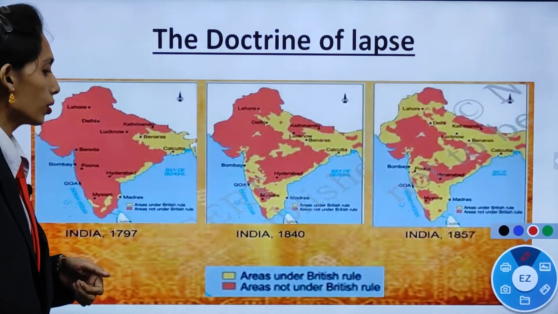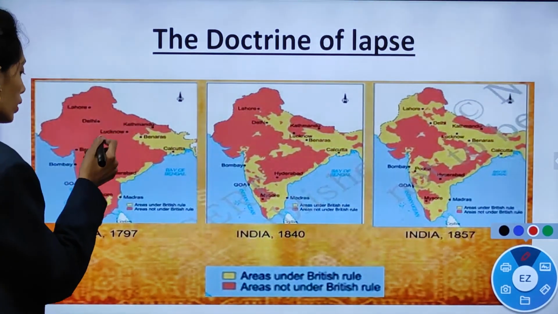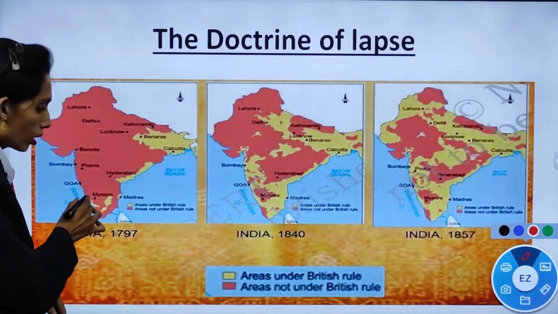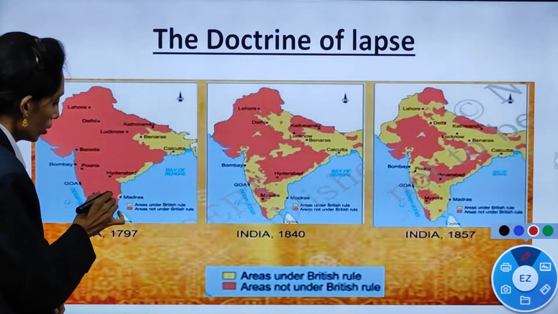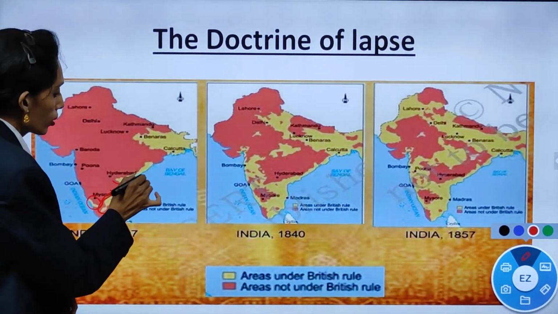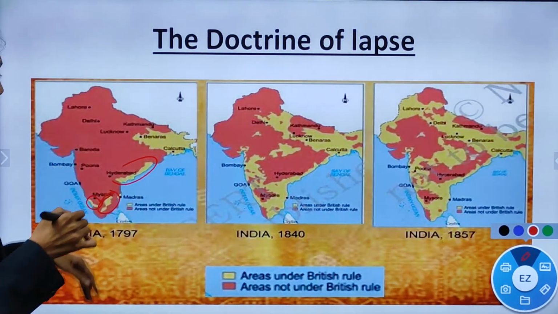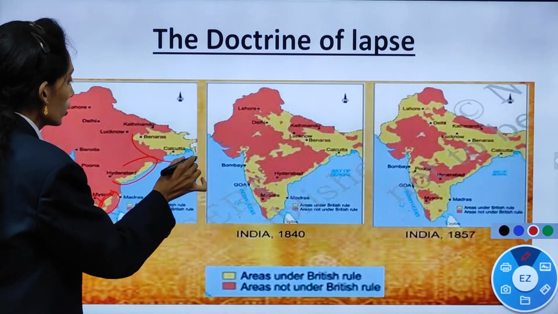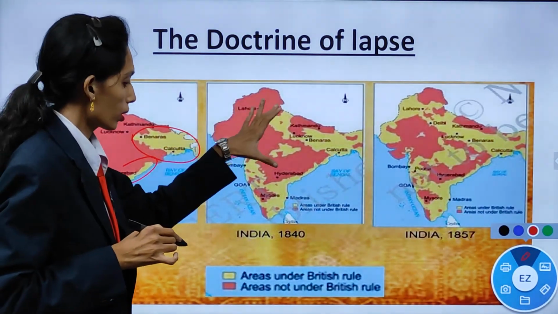You can see here how the British came to India and started having control over these areas under British rule, the yellow portion. This was the start in the year 1797. They had control over Banaras, Calcutta and Hyderabad, the outer portions.